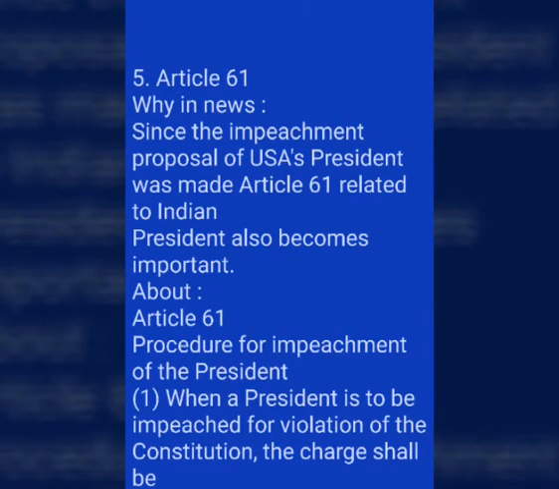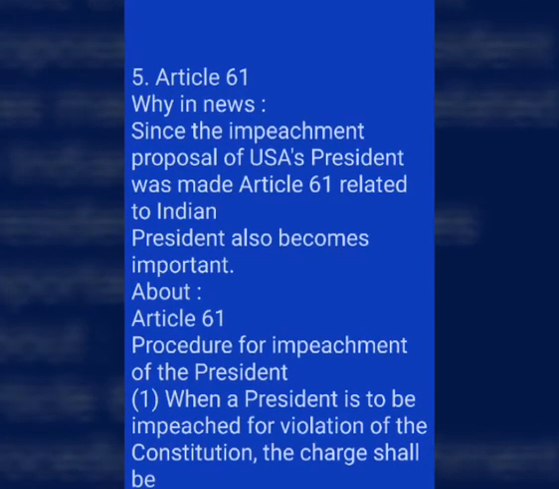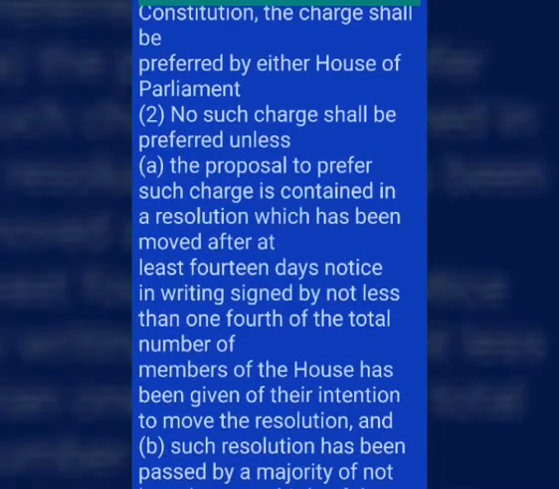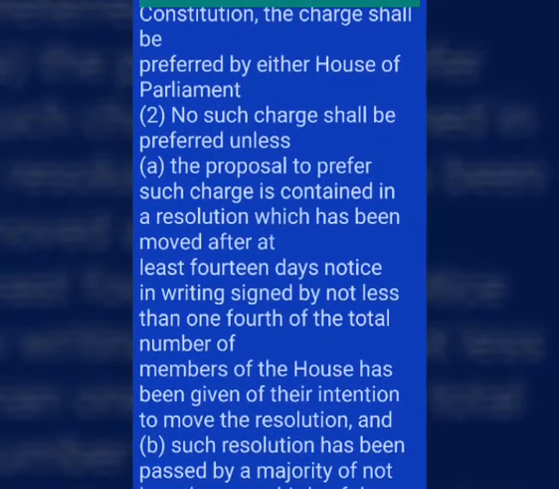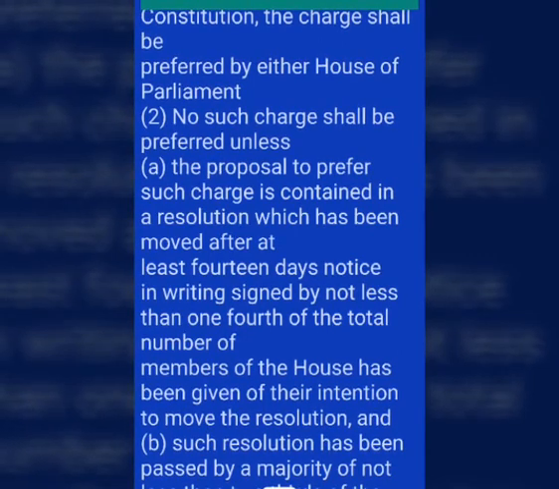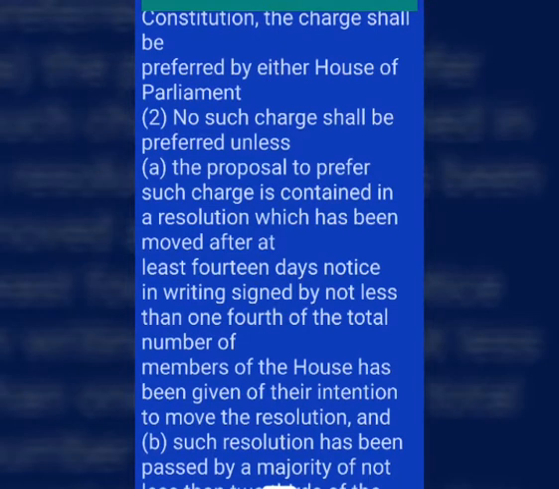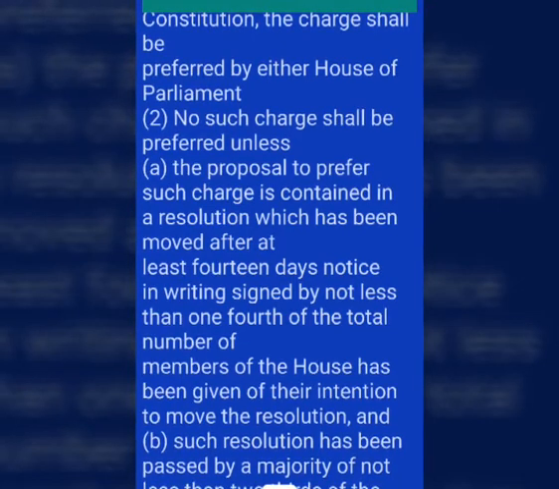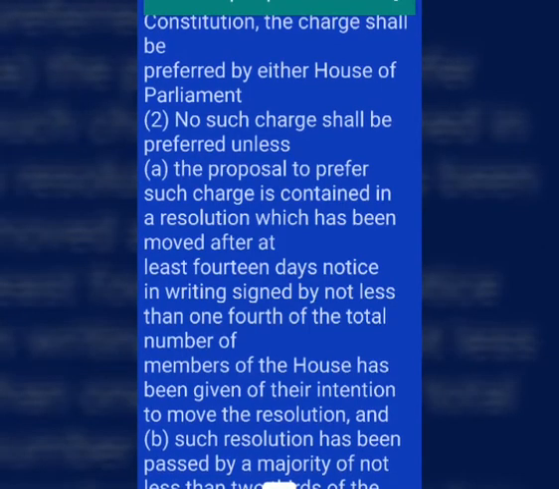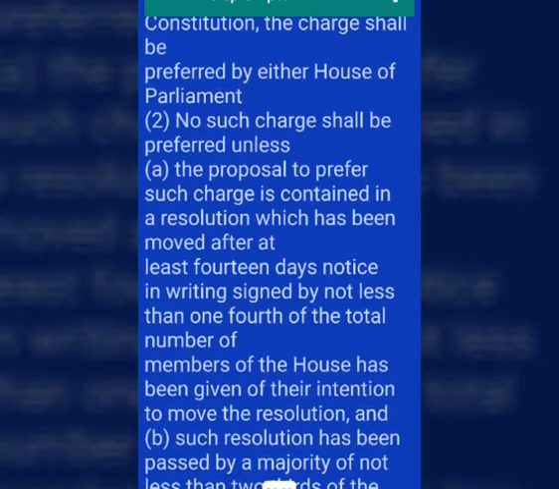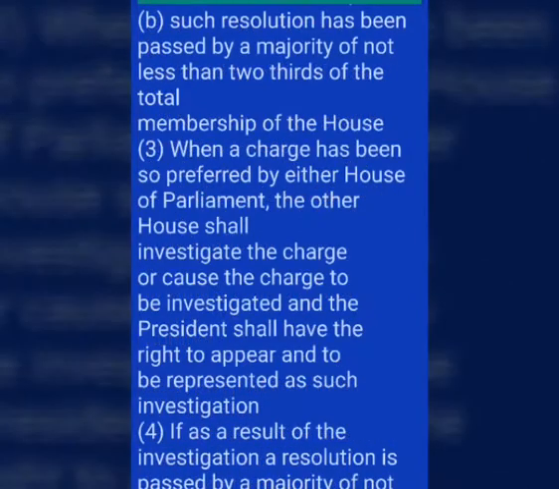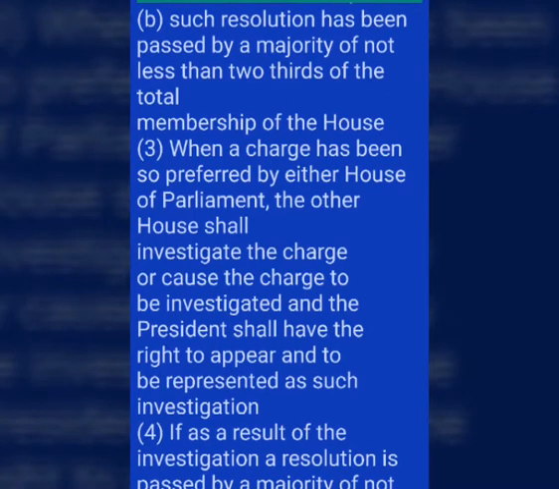1. When a president is to be impeached for violation of the Constitution, the charge shall be preferred by either House of Parliament. 2. No such charge shall be preferred unless the proposal to prefer such charge is contained in a resolution which has been moved after at least 14 days' notice in writing, signed by not less than 1/4 of the total number of members of the House has been given of their intention to move the resolution, and b. Such resolution has been passed by a majority of not less than 2/3 of the total membership of the House.